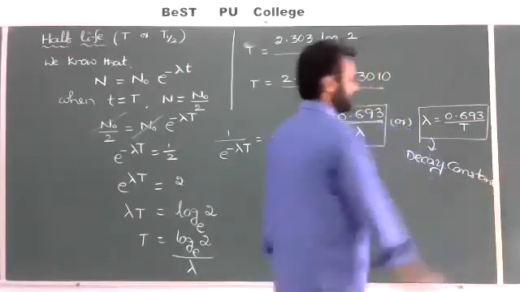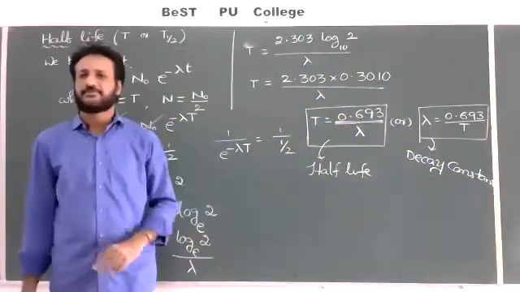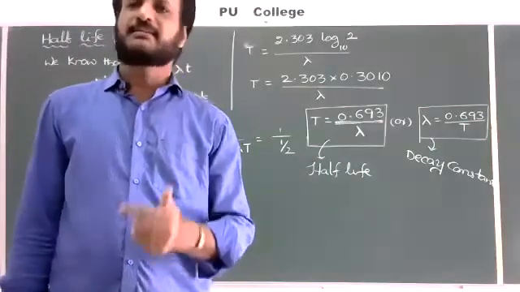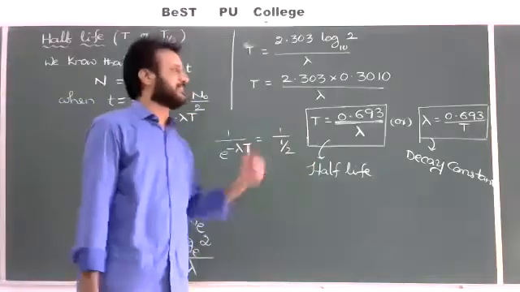Decay constant and half-life, both are inversely proportional. The half-life of a radioactive sample is inversely proportional to the decay constant.